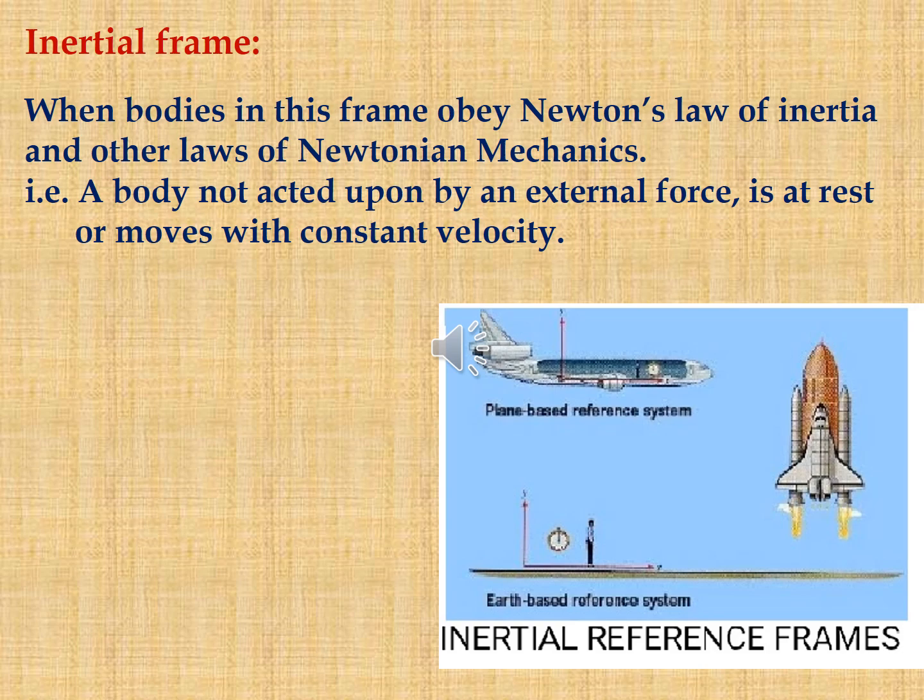Inertial frames: when the bodies in this frame obey all Newton's laws. For example, a body not acted upon by an external force is at rest or moves with constant velocity. Such a type of frames are called inertial frames.